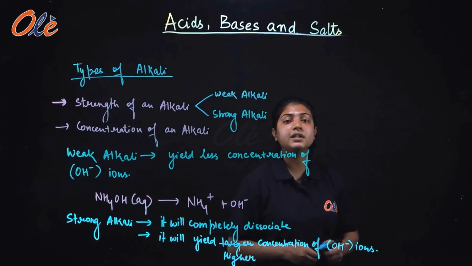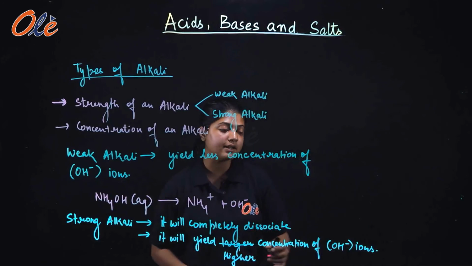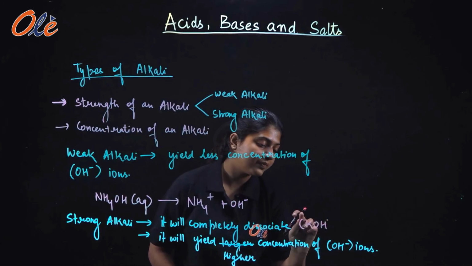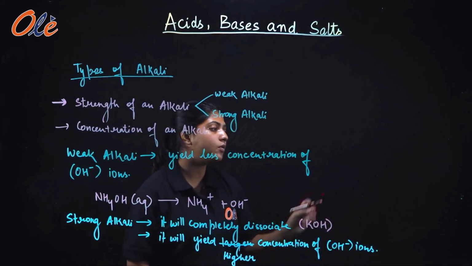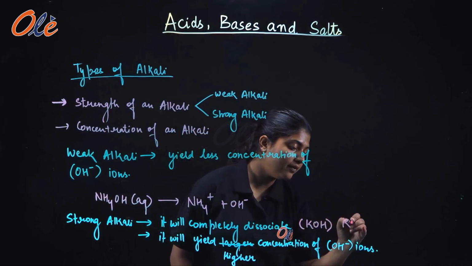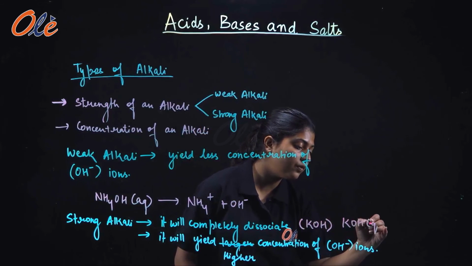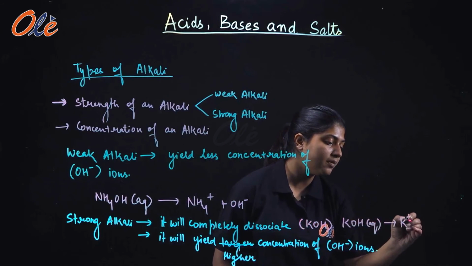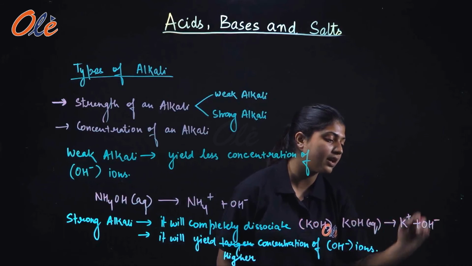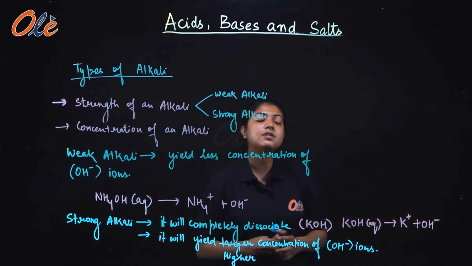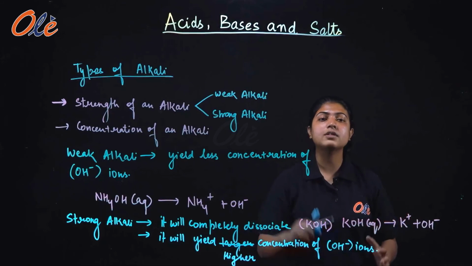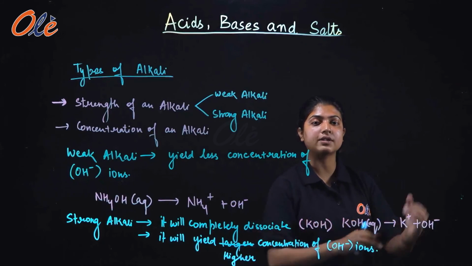What will be the example of a strong alkali? The example of a strong alkali can be KOH in its aqueous form. Whenever KOH dissociates, it will dissociate into potassium ions and hydroxide ions. Because it is dissociating completely, it will yield a higher concentration of hydroxide ions.